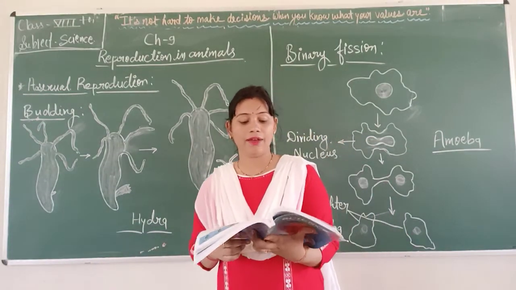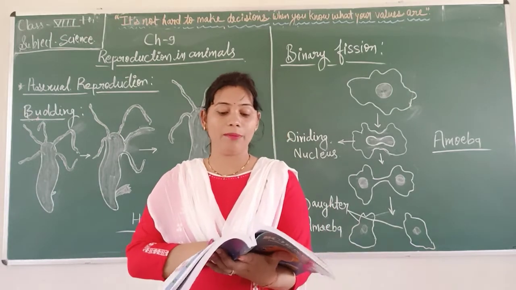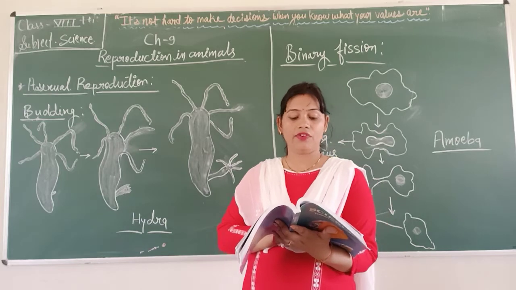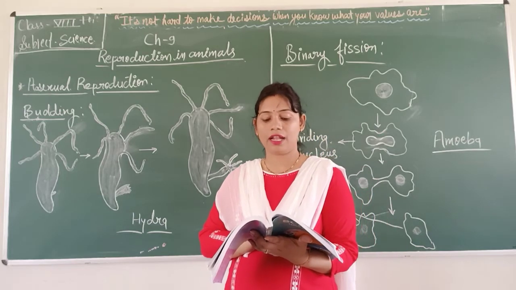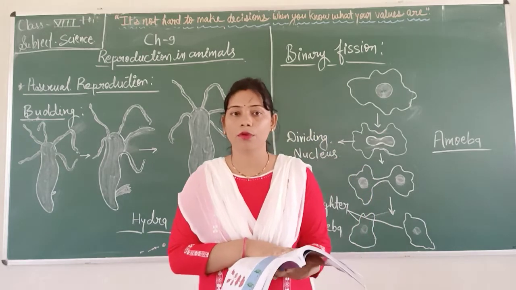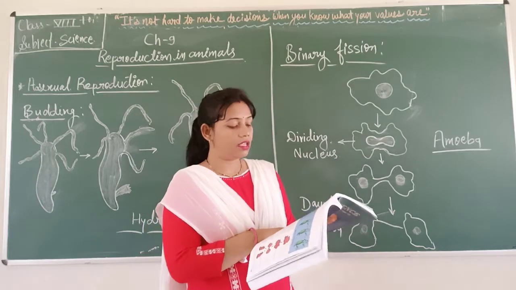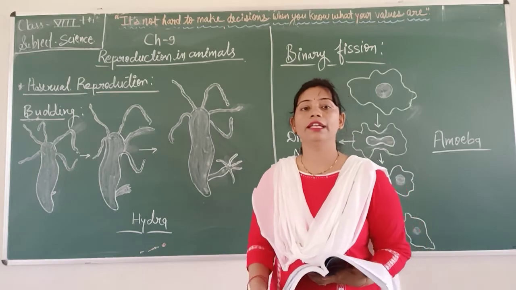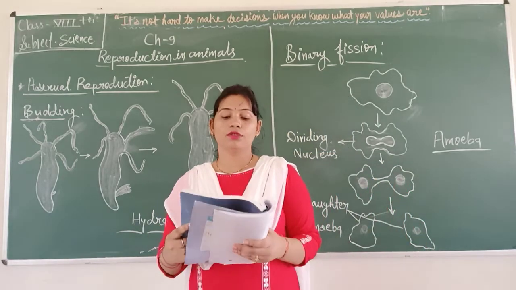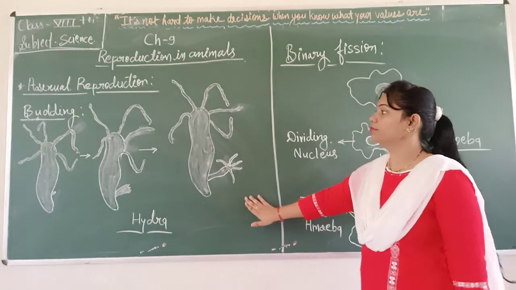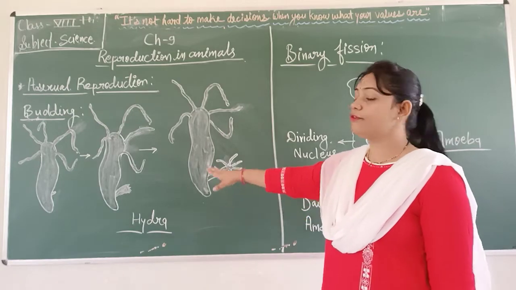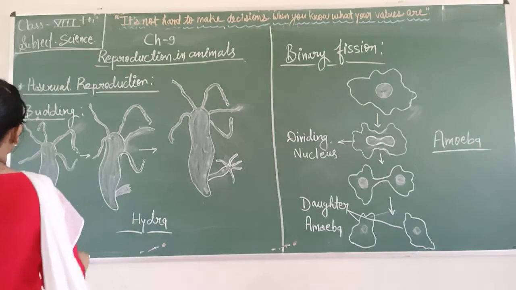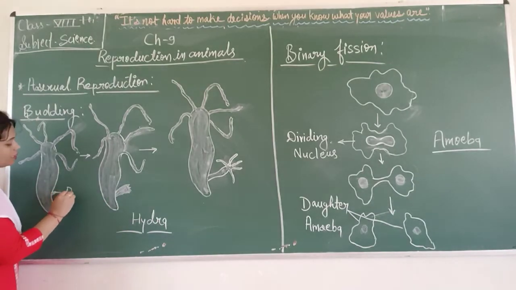So far we have learned about reproduction in some familiar animals. But what about very small animals like hydra and microscopic organisms like amoeba? Amoeba is a microscopic organism and hydra is also very small in size. So what is going on in these animals? You can see the picture of hydra. What is going on here? There is a bud, that is known as a bud.